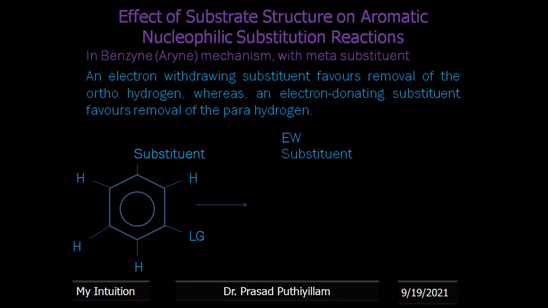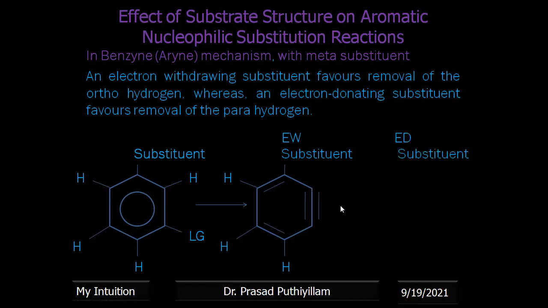Then it favors the removal of a para-hydrogen. So I'm giving that example. If an electron withdrawing substituent is there, then we'll be getting the benzyne intermediate here, because the presence of an electron withdrawing substituent will support the formation of the benzyne intermediate near to that.